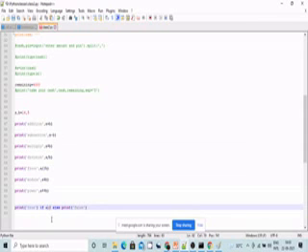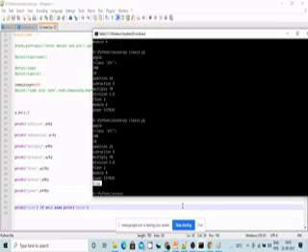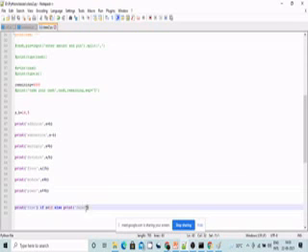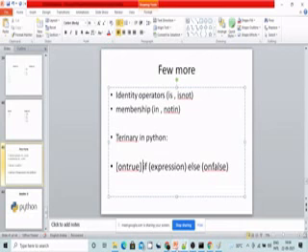For suppose a is less than 12, then what will be the output? False. See, so this is the ternary operator in Python. The if else statement in a single line forms the ternary operator. That is the ternary operator in Python.